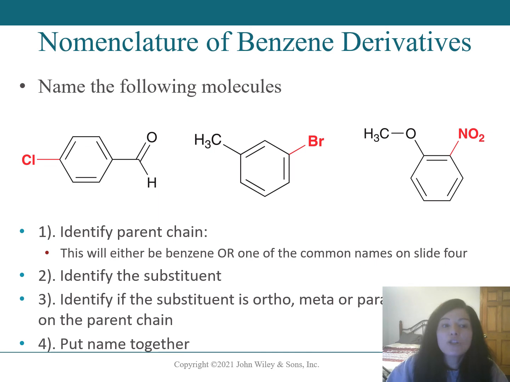The second one, going back to our chart, the parent chain is toluene. The substituent is a bromo group, and it's in the meta position. This name: meta-bromotoluene. And last, we have anisole for a parent chain. A nitro group is the substituent, and it's in the ortho position. So we would call this ortho-nitroanisole.